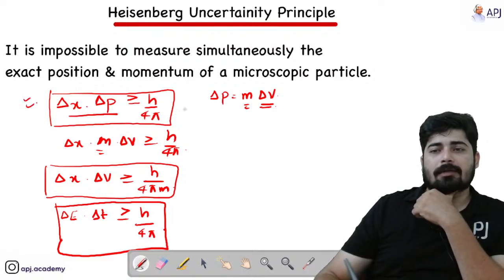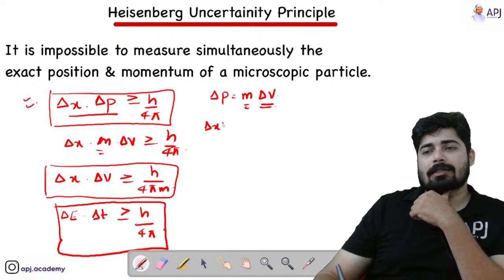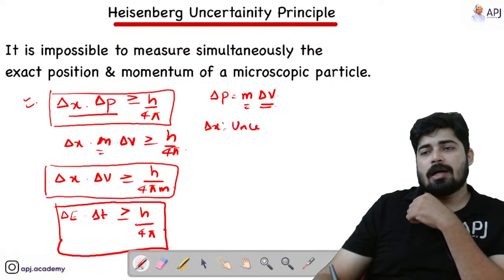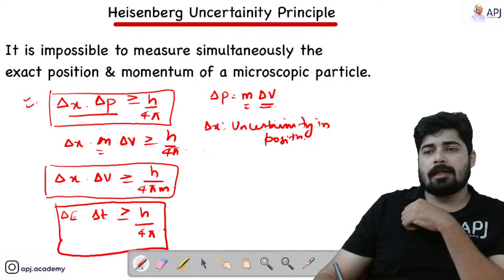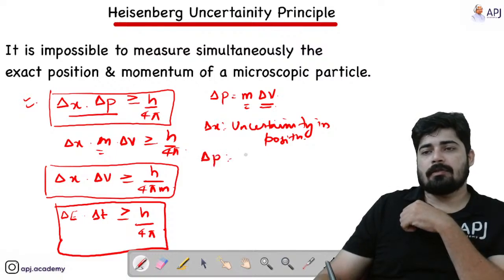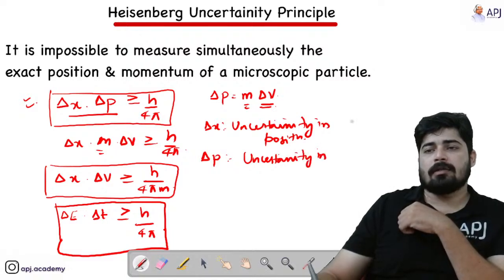Delta x dot delta p. Delta x means uncertainty in position. Delta p means uncertainty in momentum.